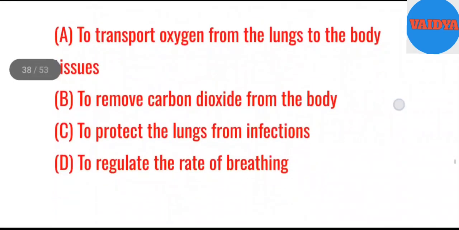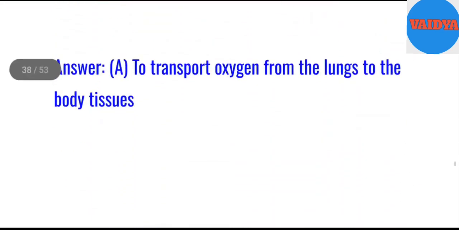36. What is the role of hemoglobin in the respiratory system? A. To transport oxygen from the lungs to the body tissues. B. To remove carbon dioxide from the body. C. To protect the lungs from infections. D. To regulate the rate of breathing. Answer. A. To transport oxygen from the lungs to the body tissues.